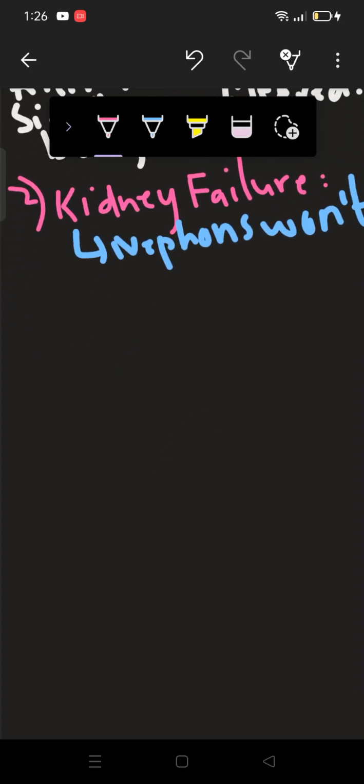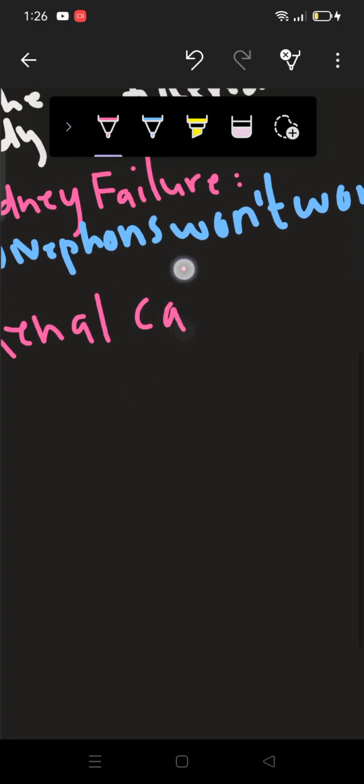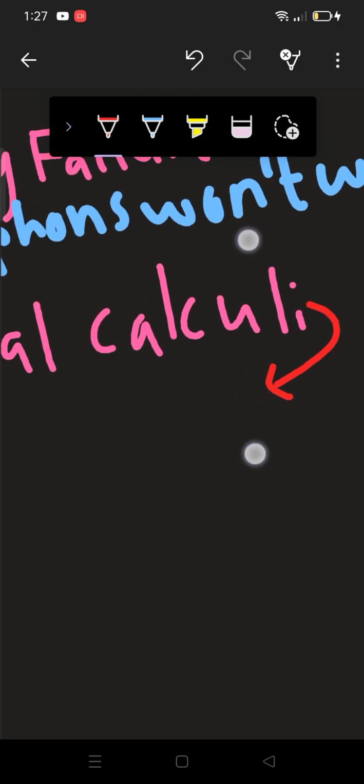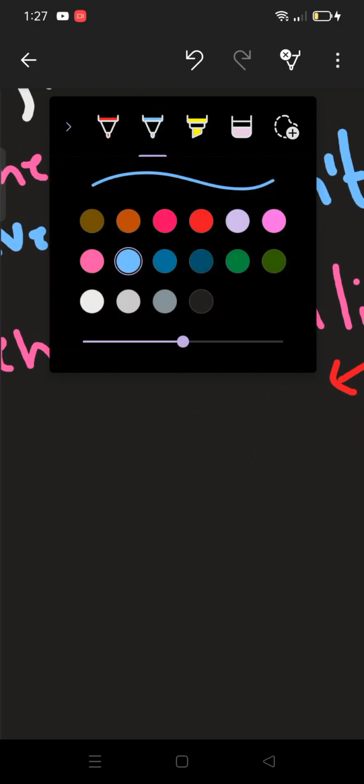So now we are going towards our third disorder. Alright, so third disorder we do have is renal calculi. Here I am writing. This is renal calculi. And this is also known as kidney stone. Let me write this down here. Renal calculi is also known as kidney stone.